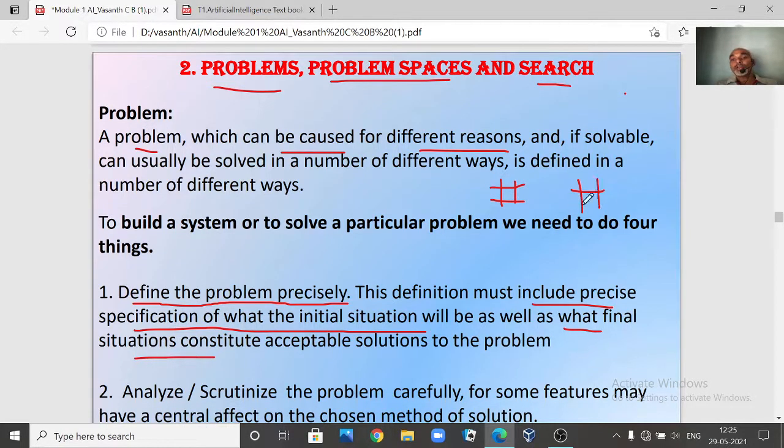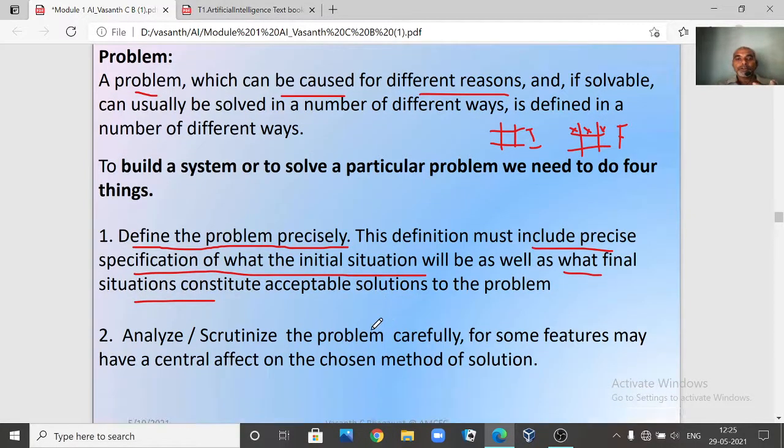to define. Now if player 1 wants to win the game, what should be the final configuration? So all three X's should be there, either horizontally, vertically or diagonally, then only are you going to say that the person has won the game. So what is your initial configuration? This I can call the initial configuration, and this is your final configuration, right? What is your final step or the final goal? What is the goal? You have to define everything. So we are telling, define the problem precisely.